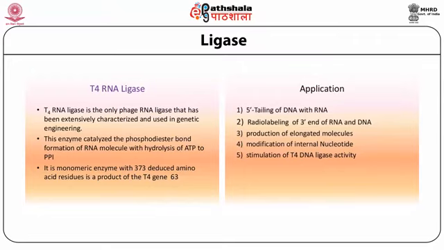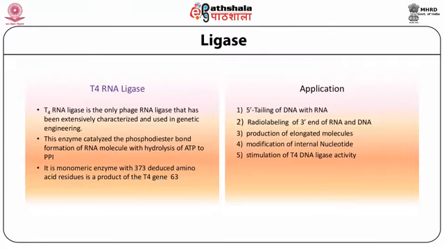This enzyme catalyzes the phosphodiester bond formation of RNA molecules with hydrolysis of ATP to pyrophosphate. It is a monomeric enzyme with 373 deduced amino acids. It is a product of the T4 gene 63.